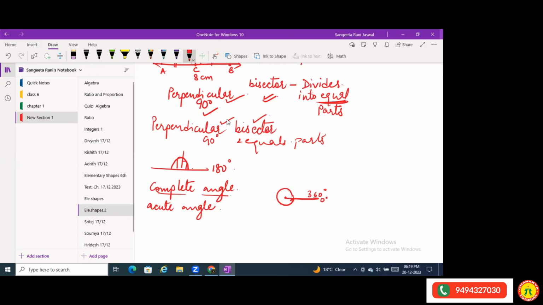Now suppose I have this angle here, this is my 90-degree angle.